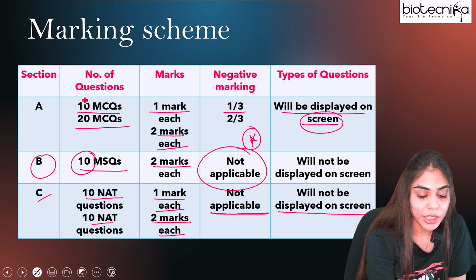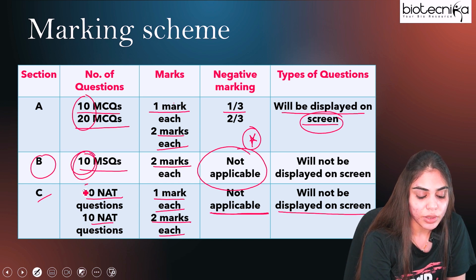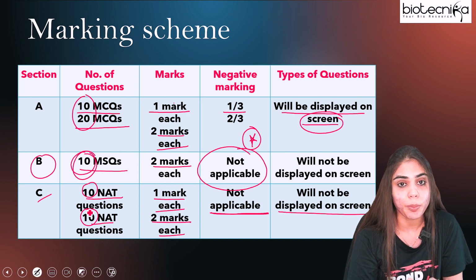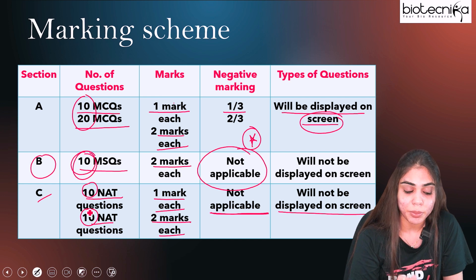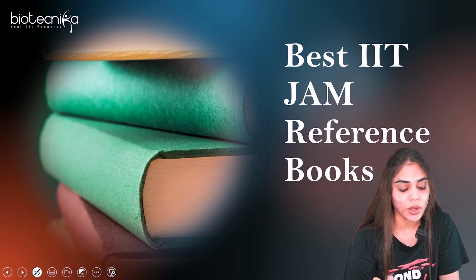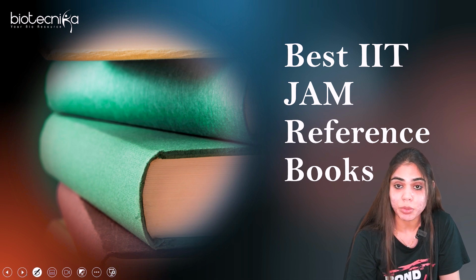So we have seen 30 questions in part A, 10 questions in part B, as well as 20 questions in part C, and negative marking is only there for part A, or you can say section A. There is no negative marking for section B as well as section C. Now once you have done with all these things, it's time to study.